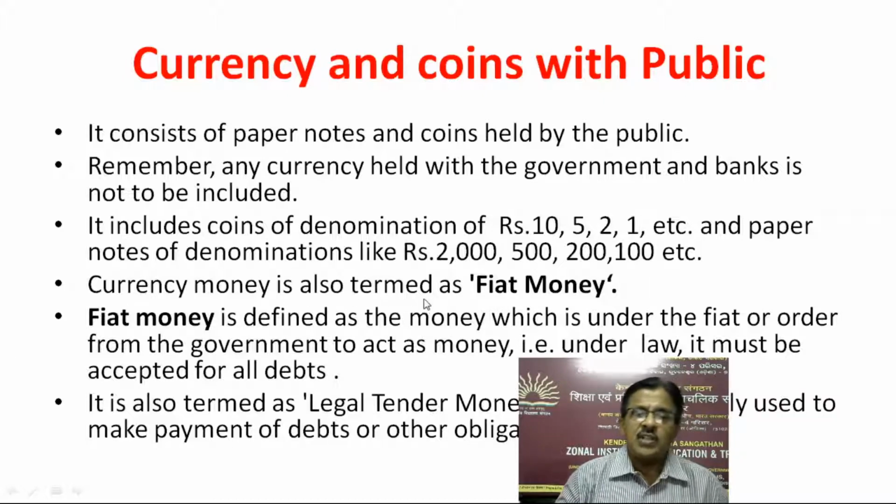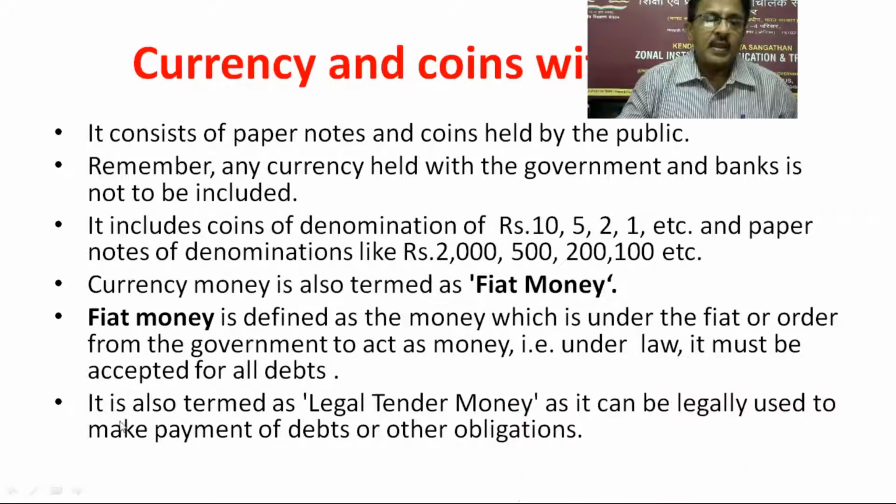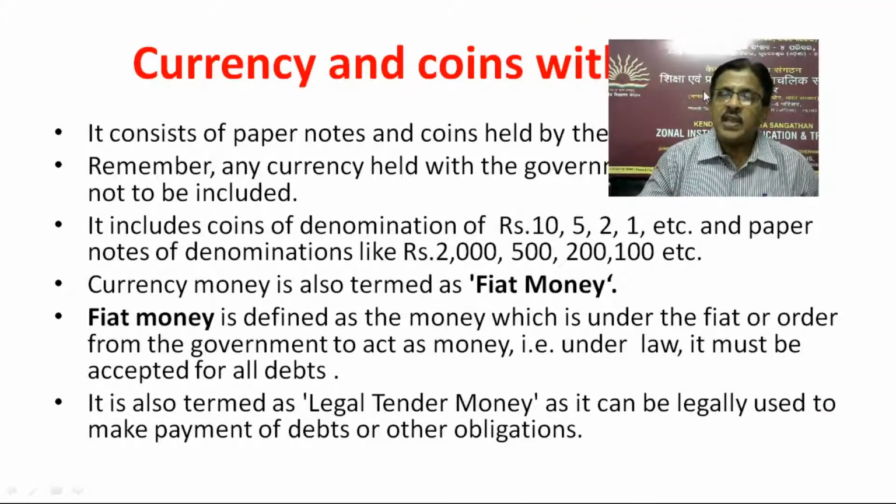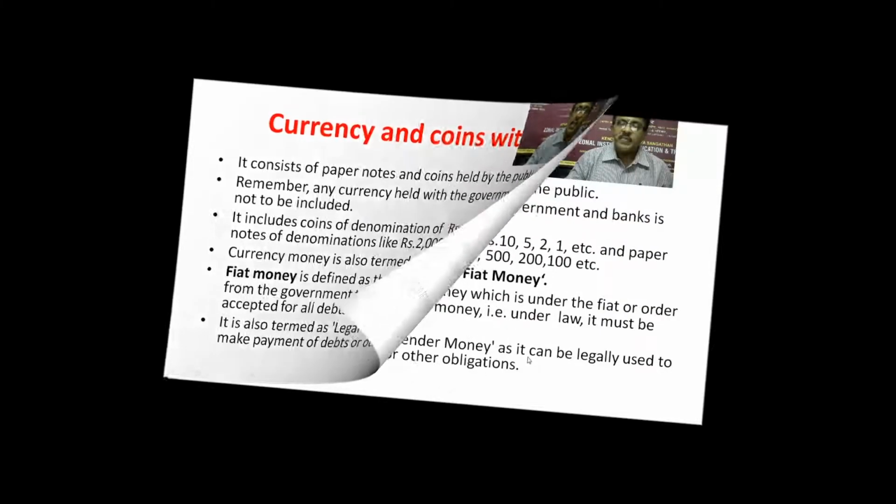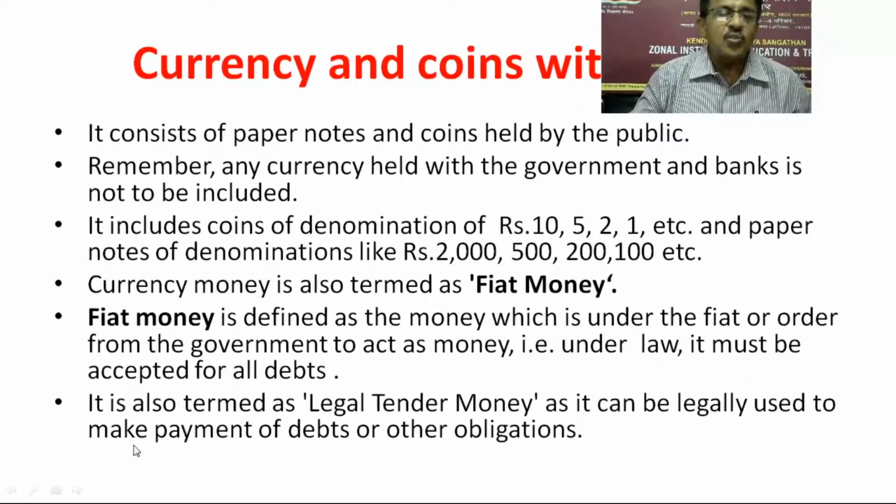Currency money is also termed as fiat money. Fiat money is defined as the money which is under the fiat or order from the government to act as money. That is, under law, it must be accepted for all debts. It is also termed as legal tender money. That is, fiat money is also termed as legal tender money, as it can be legally used to make payments of debts or other obligations.